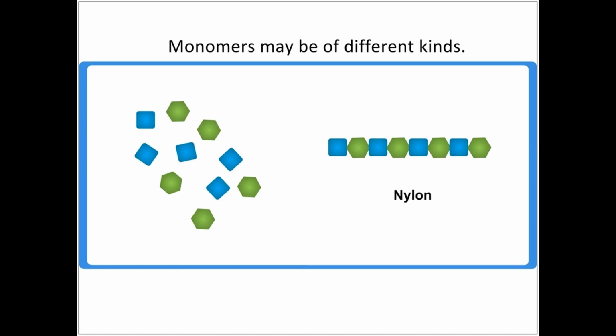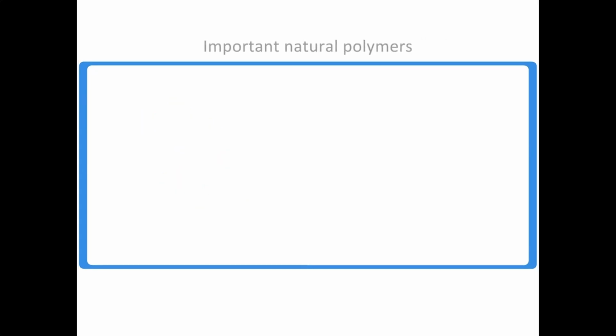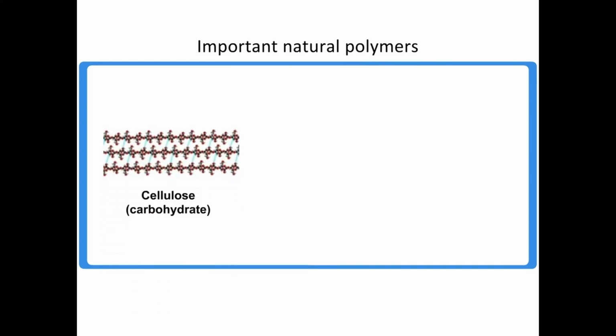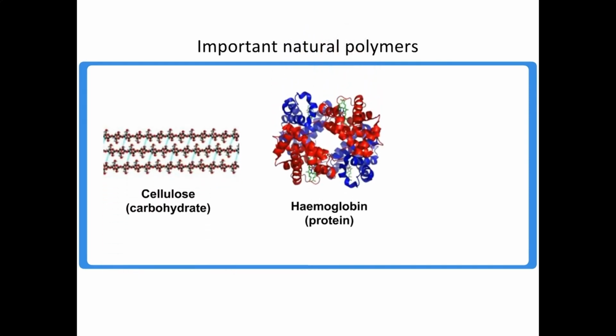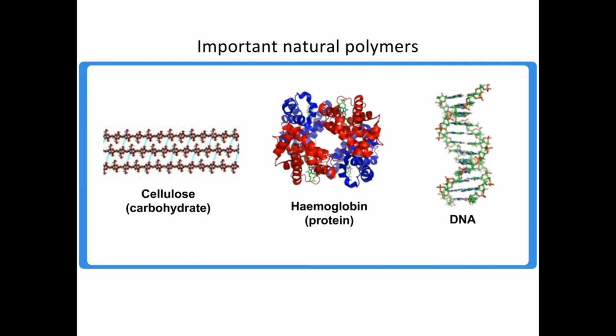Many molecules that are important to life are actually polymers. Many carbohydrates and proteins are large polymers. DNA, which forms the genetic material and controls cell activity, is a giant polymer.